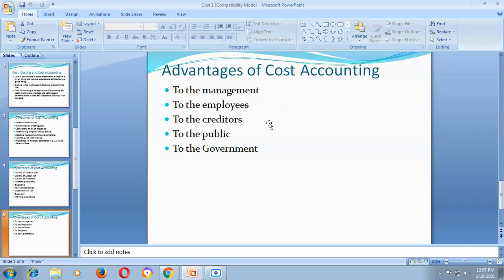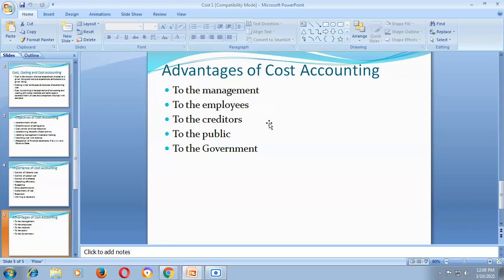Now, what are the advantages to the public? The advantage to the public is that the customer or the public will get a fair price for the product. The customer has to pay a fair price for the product. It also creates more employment opportunities and removes all types of wastages. These are the advantages to the public.